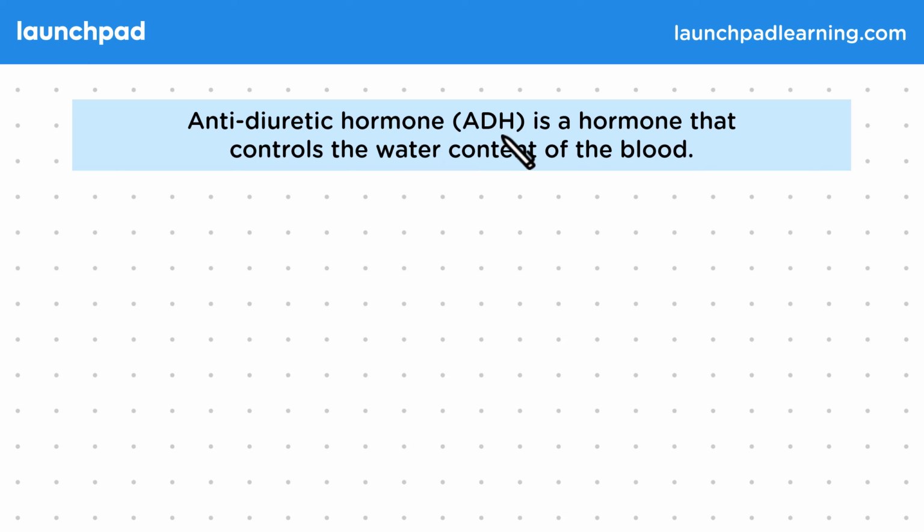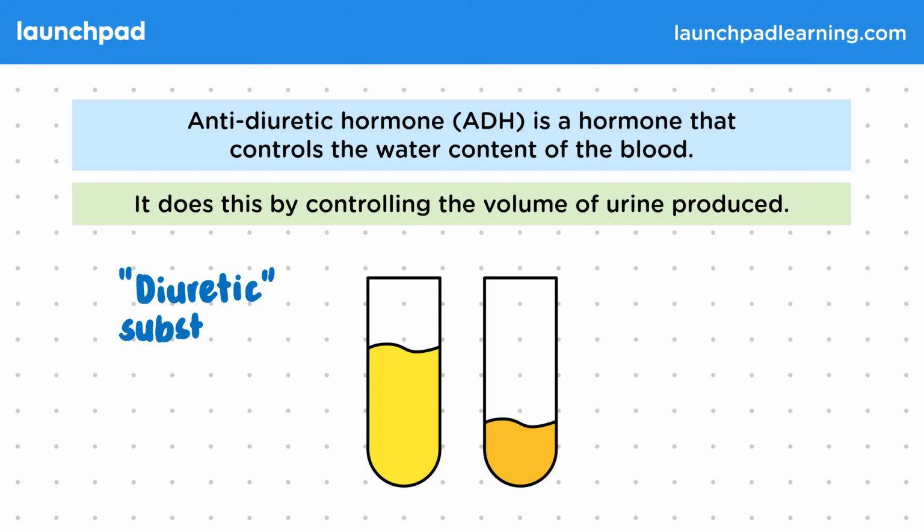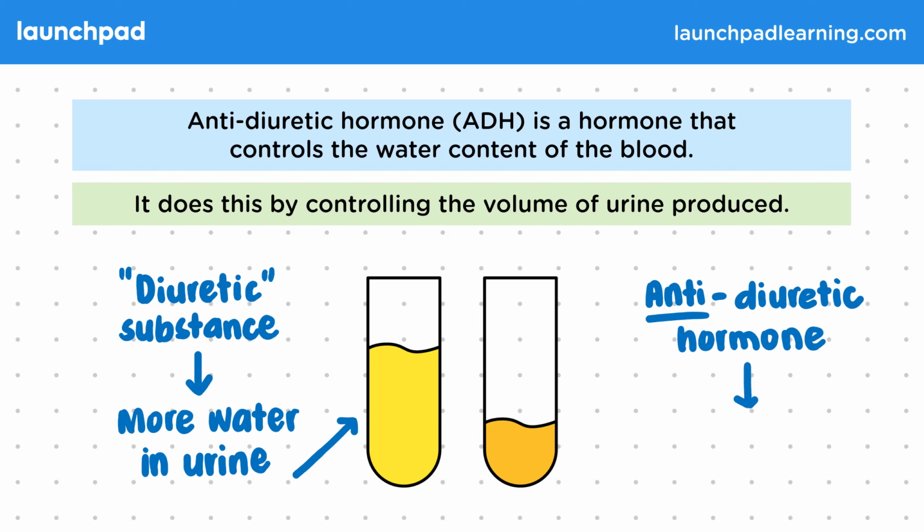Anti-diuretic hormone, or ADH, is a hormone that controls the water content of the blood. It does this by controlling the volume of urine produced. Diuretic substances are substances that increase the amount of water in the urine produced, for example, coffee and alcohol. These cause more frequent urination and therefore dehydration. Antidiuretic means that this hormone does the opposite. It decreases the amount of water in the urine.